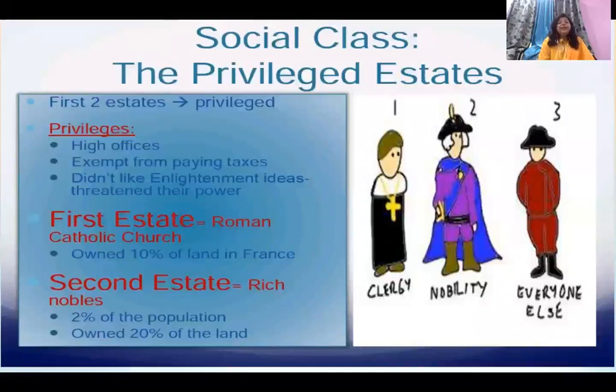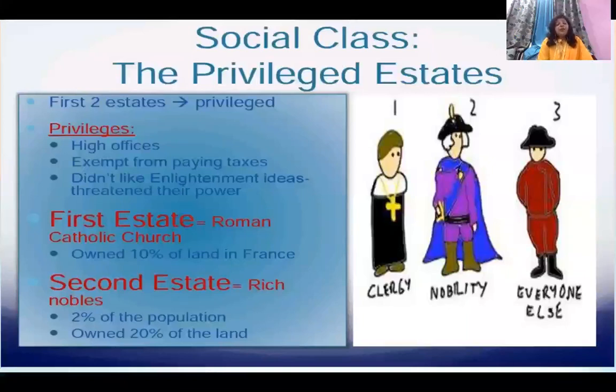They didn't like the Enlightenment ideas, which threatened their power. This also I will explain to you, because in the French Revolution, apart from the political, economic and social causes, the most important role was played by the philosophers. These philosophers enlightened the minds of people so much that they were ready to fight against the injustice, and ultimately they were successful in achieving justice.